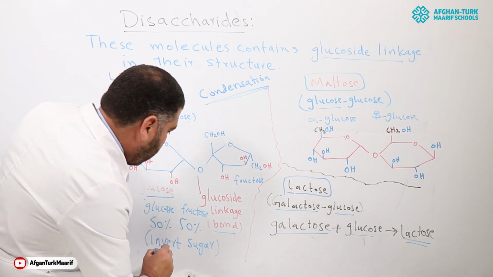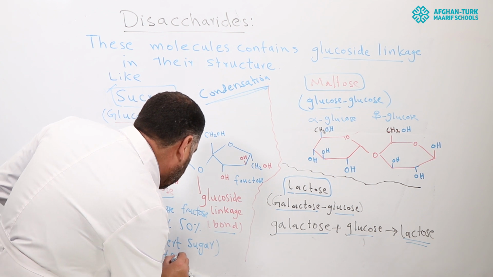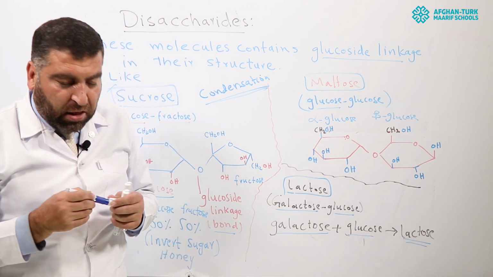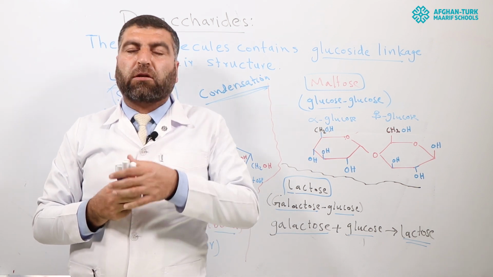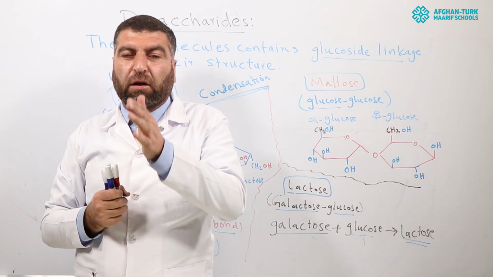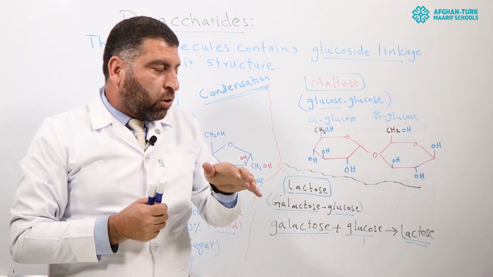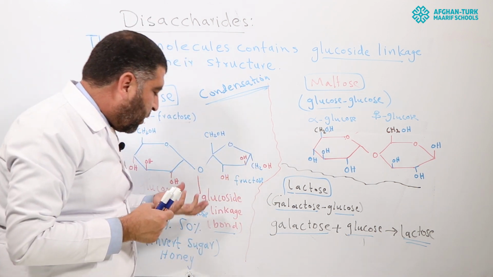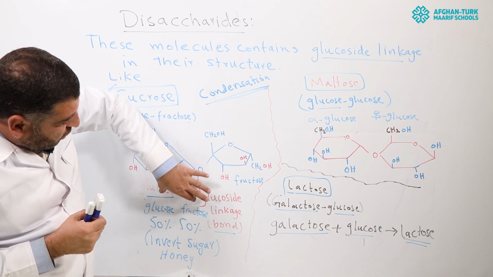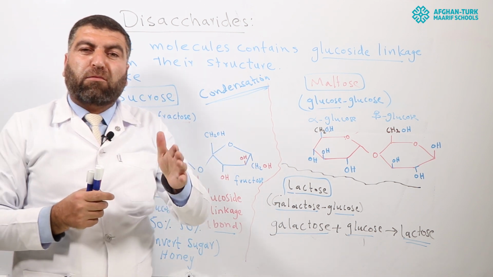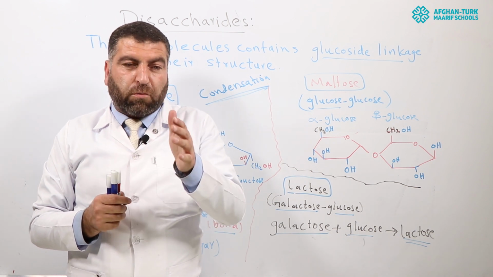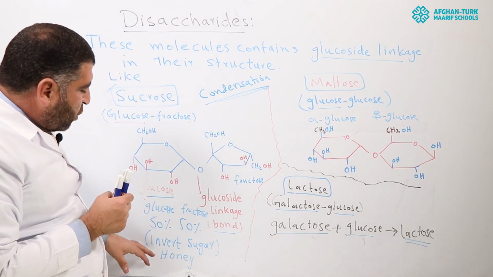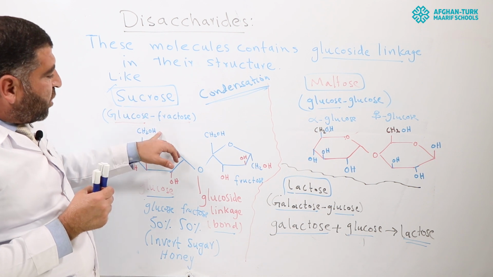And this sugar can make honey. So it is possible to make honey artificially by combining 50% glucose molecule with 50% fructose molecule. So artificial honey is available in the market. Why do we produce it? By this mechanism, that is 50% glucose combined with 50% fructose molecule to produce invert sugar or honey artificially.